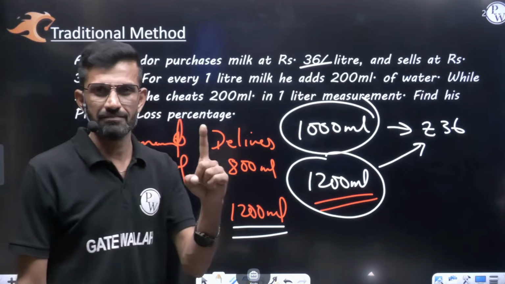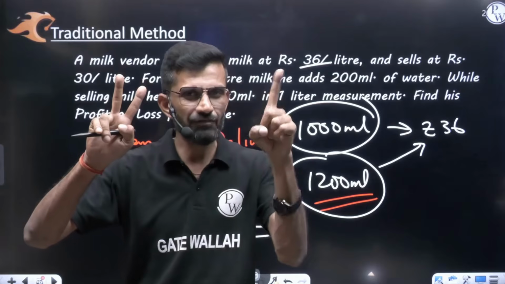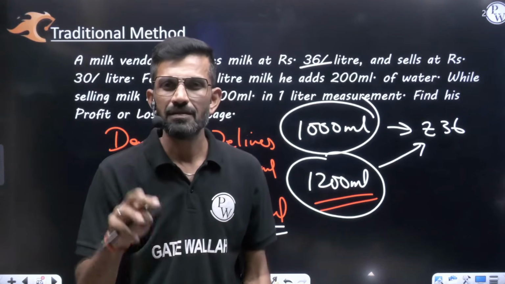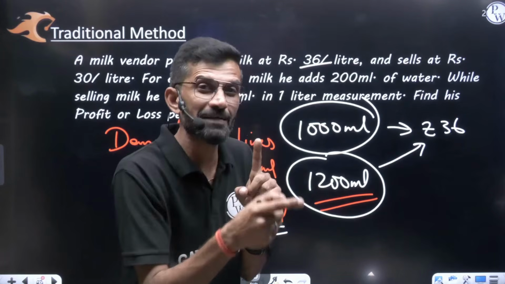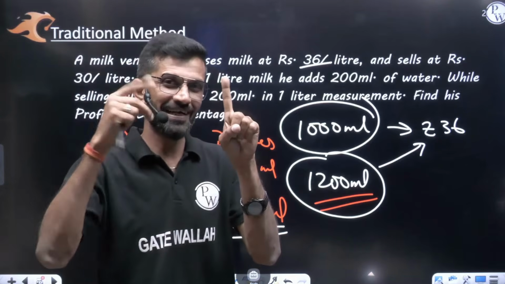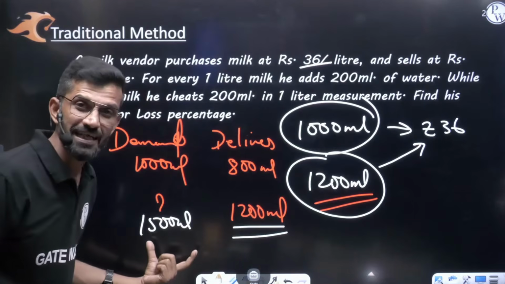Because in 1 liter, listen carefully, if he cheats 200 ml in 1 liter, in 1.5 liter he'll cheat 300 ml. Because the customer is asking half liter more, so in that one more 100 he can cheat. In 1 liter 200, half liter 100 more, means the customer asks 1.5 liter, that is 1500.